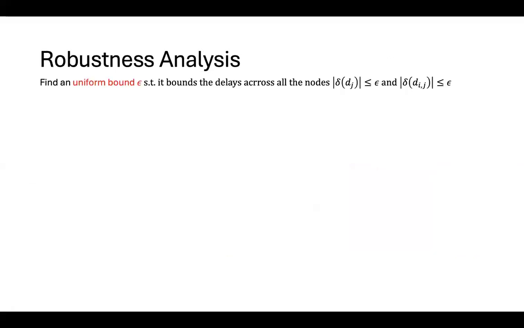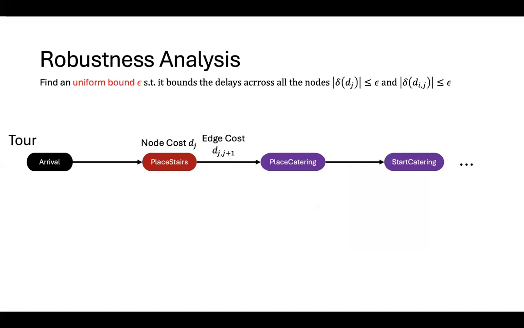Next, we introduce a method to analyze the robustness of the generated plans with respect to delays. That is, if a robot is delayed, can we still satisfy the timing constraints of the TPO using the same plan? If so, by how much? We introduce a uniform bound epsilon that bounds delays across the nodes in the tour.